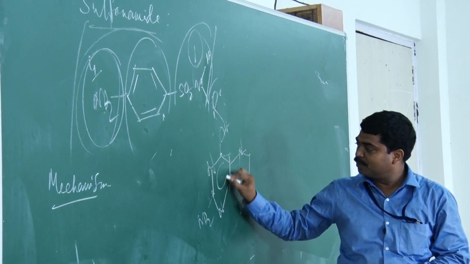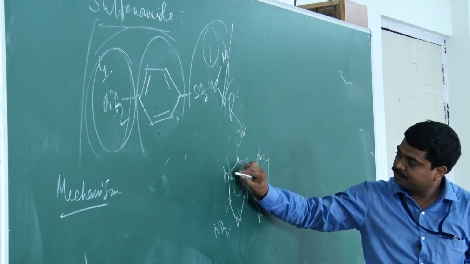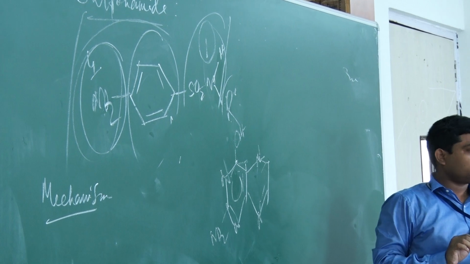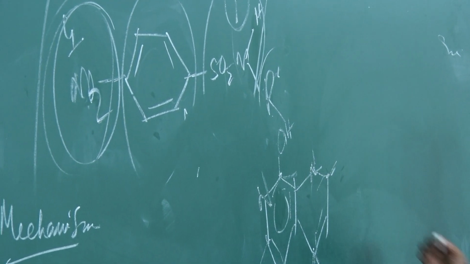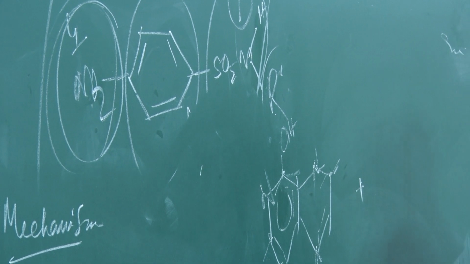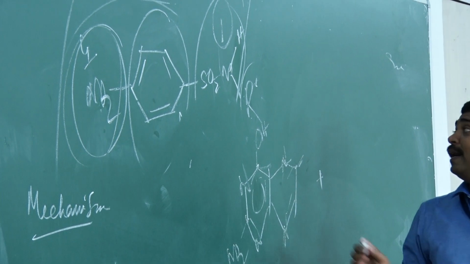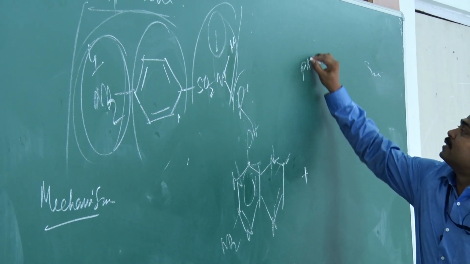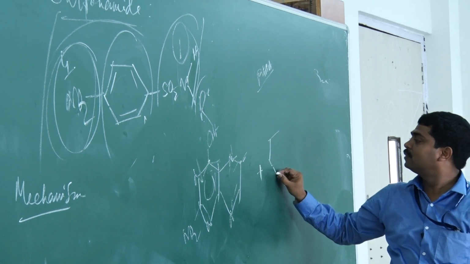Of course, these are aromatic, this is also aromatic. Here, you add pteridine plus what? PABA, para amino benzoic acid.